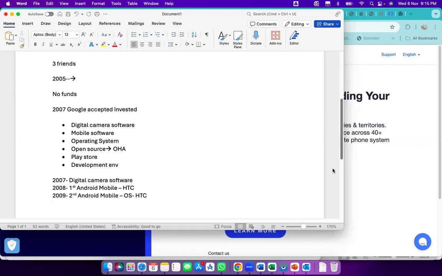So the versions they were releasing, they were all releasing through HTC only. And then what happened here? The same as in the year 2008. Same result. No people showed an interest, because compared to other mobiles it is different.